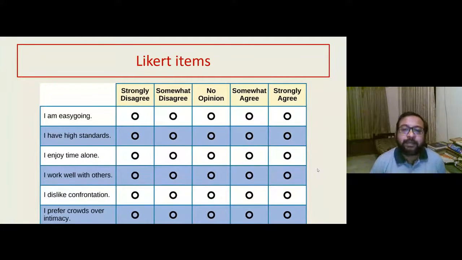Now, there is another kind of scoring scale you will find being used in social sciences, psychology, and even in medicine. So, you ask a question and then you ask the person to tick on a category like strongly disagree, somewhat disagree, no opinion, somewhat agree, and strongly agree.